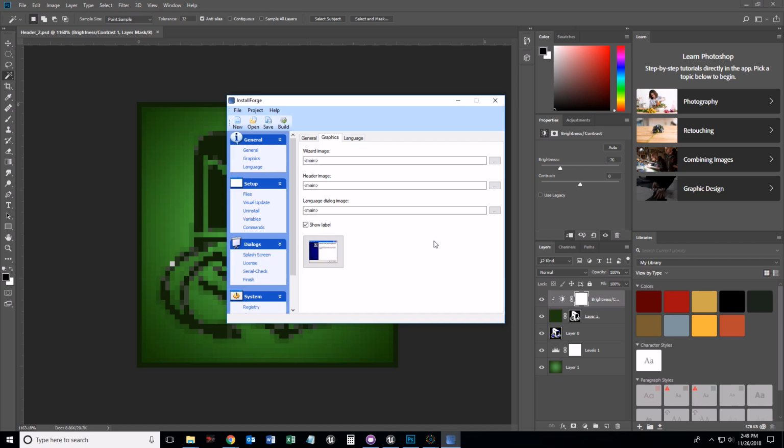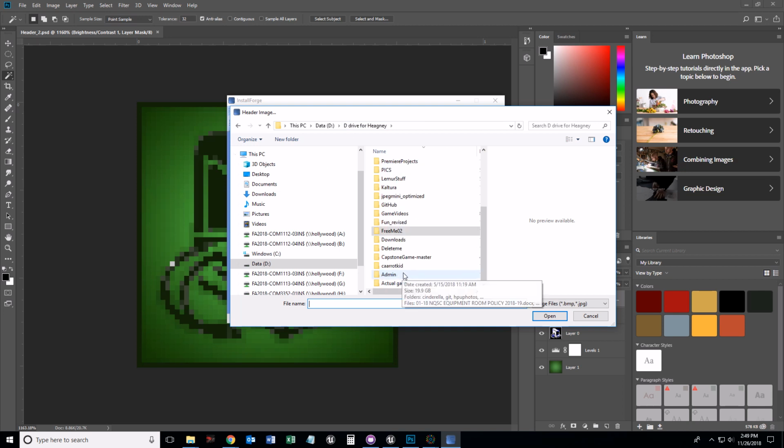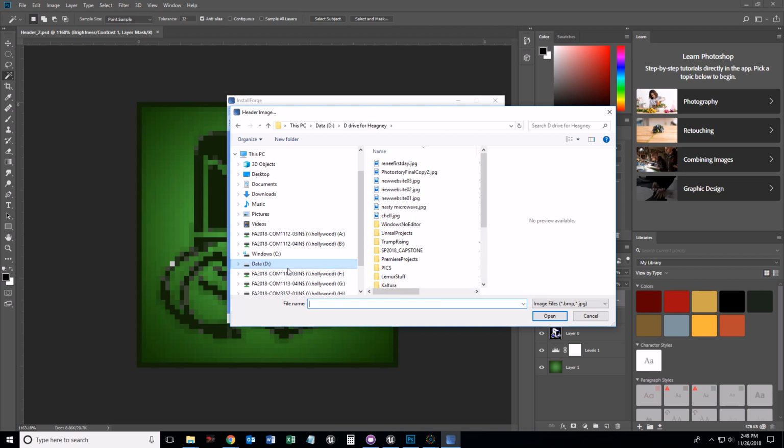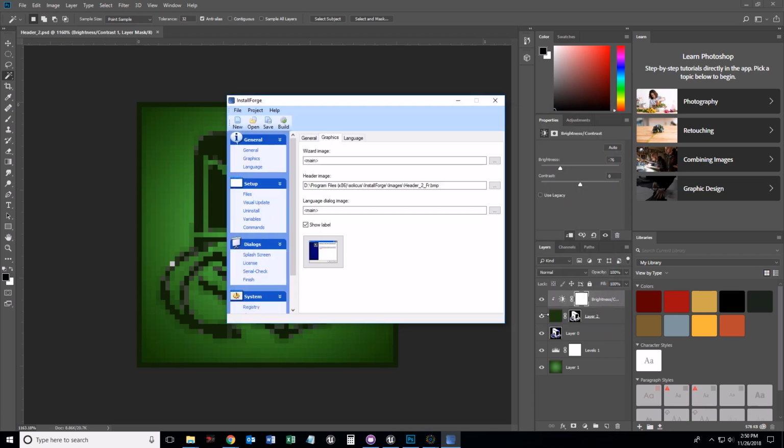Let me see if that works. Now I go to the Install Forge header image. I'm going to click here, go to... I saved those in D, Program Files, Solicitous images, and I saved that one. Open. And there, I should have that.